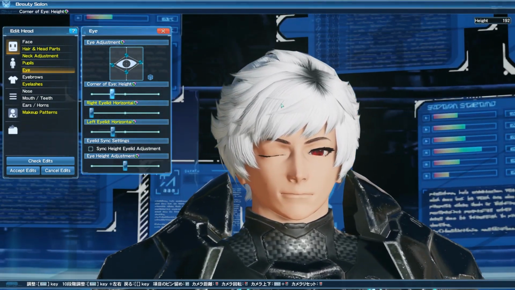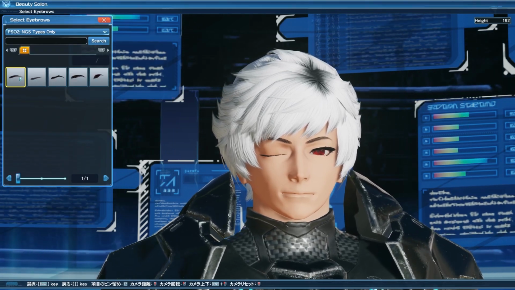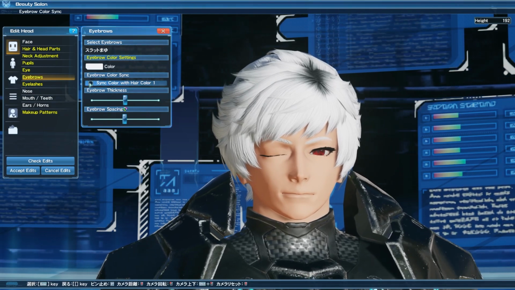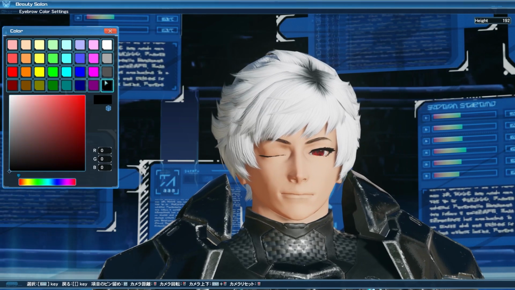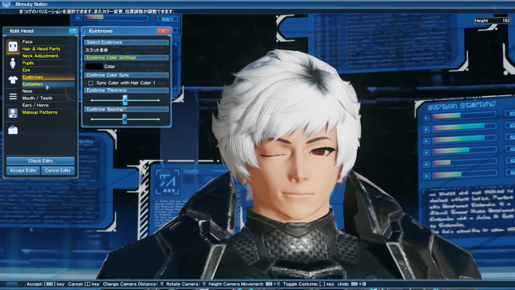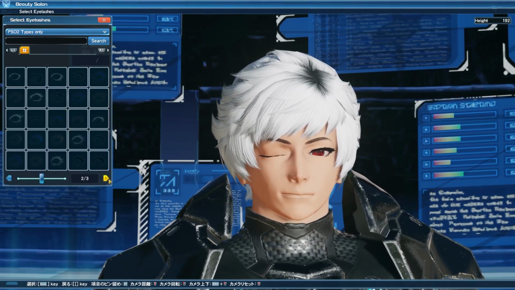Eyebrows are a little bit weird here as well, because not only can you give the ability to be able to sync with your hair color, but you can only use New Genesis eyebrows on the New Genesis head types, meaning you cannot use older eyebrows on the New Genesis heads. Pretty much the same thing goes with eyelashes as well. You can't use the older hairstyles or eyelash styles to be able to then use them on the New Genesis ones. You have to only use New Genesis ones.